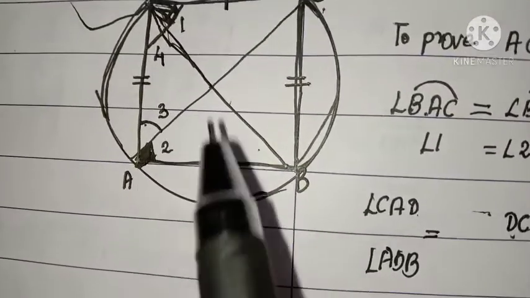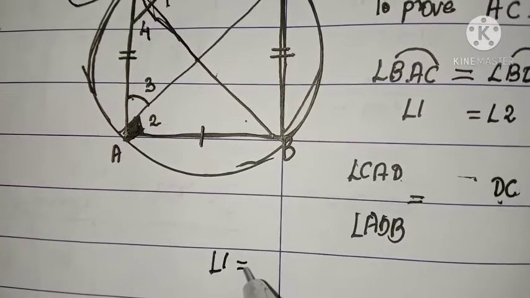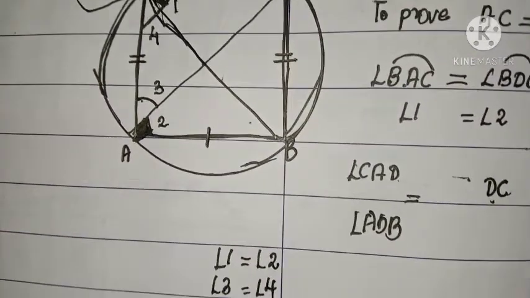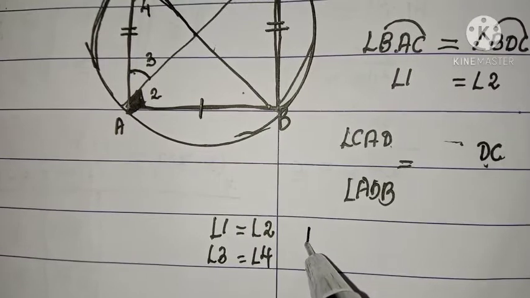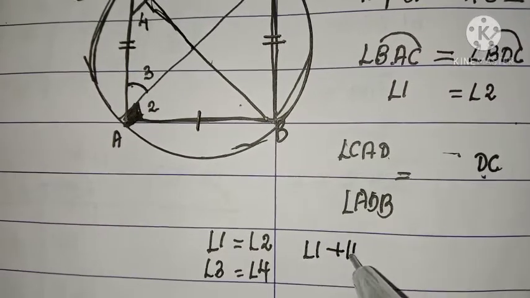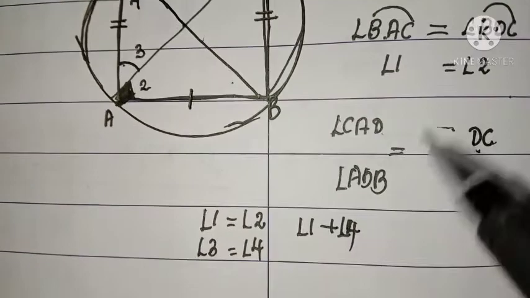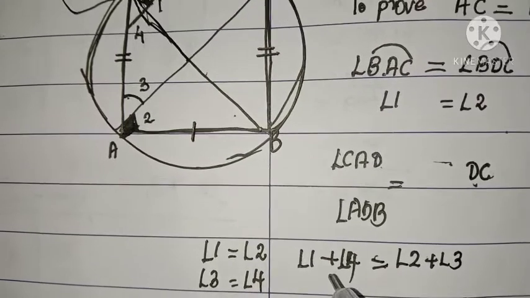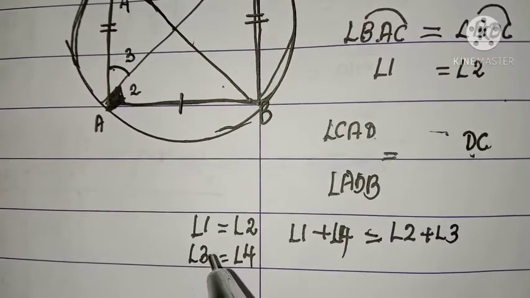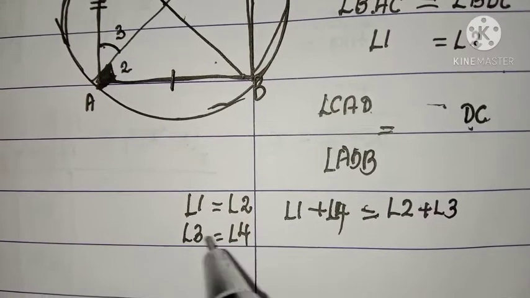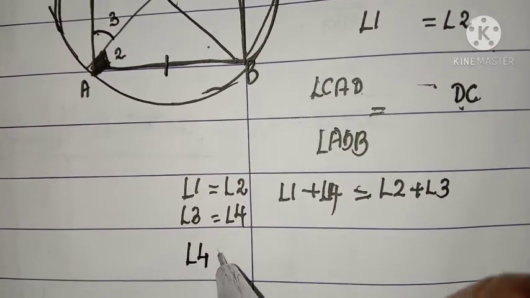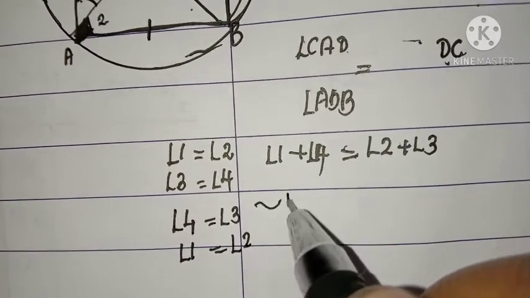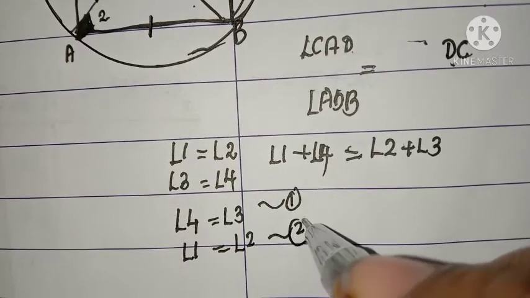Now, add these two angles. Listen, angle 1 equal to angle 2. Angle 3 is equal to angle 4. Put it as equation number 1 and equation number 2.